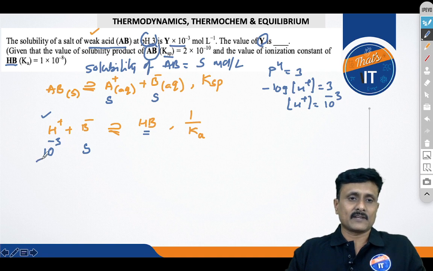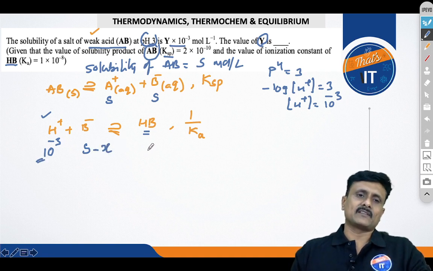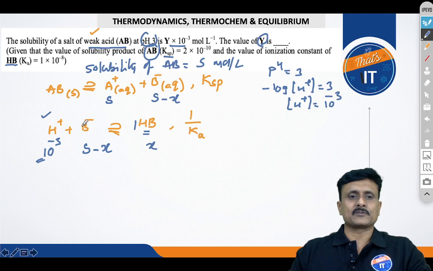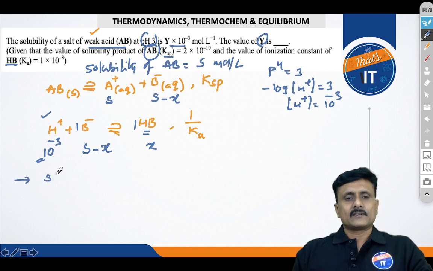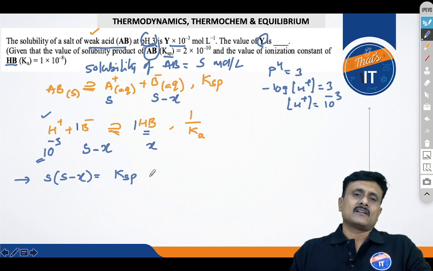This is the equilibrium value which is given. Hence, some x moles of B minus are reacting in this process, and B minus is common over here, and some x moles of HB are produced, because for 1 mole of B minus reacting, 1 mole of HB is produced. Now we have got two equations, isn't it? One is S into (S minus x) is equal to Ksp. So you have to write the equation, then only interpret the data.